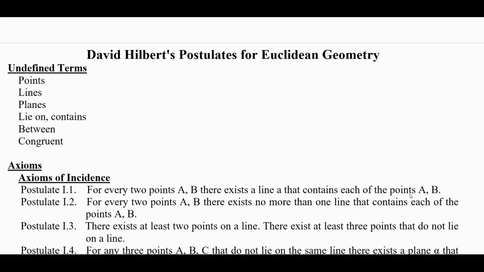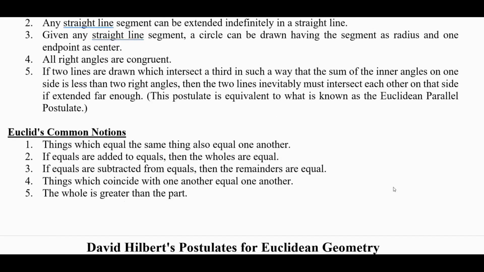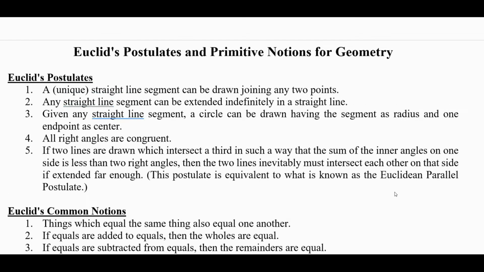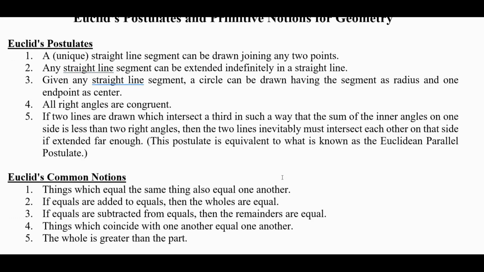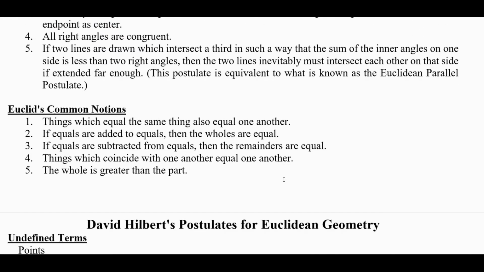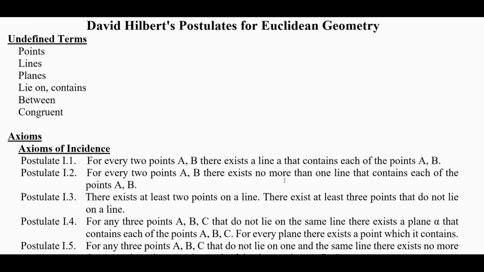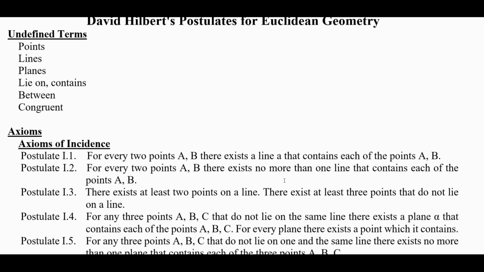Well, let's continue talking about different sets of postulates here. The first big set of postulates for Euclidean geometry was, of course, Euclid's set of postulates, which are very quickly right there. But as time went on, people found that there were certain things that Euclid was really probably assuming that he didn't quite make explicit. So different people came along to try to make Euclidean geometry more rigorous.